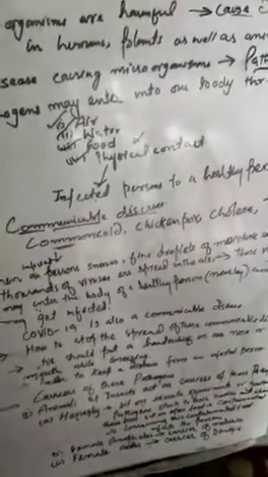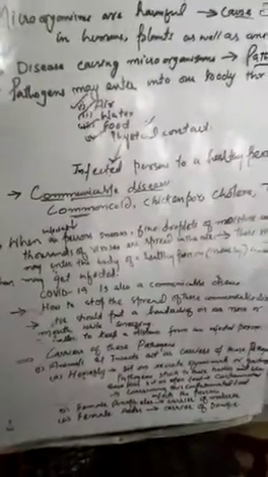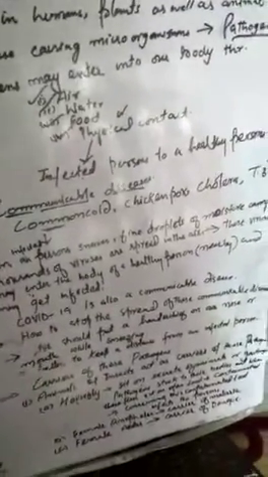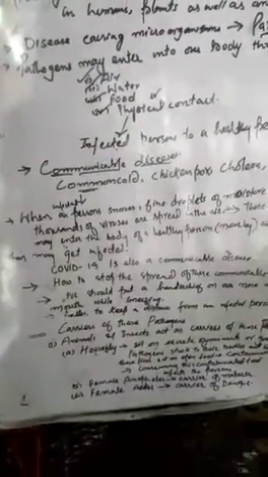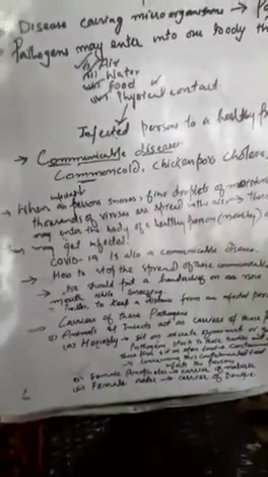How can we stop, and what measures should we take to stop the spread of these communicable diseases? We should put a handkerchief on our nose or mouth while sneezing. It's better to keep a distance from the infected person. There may be some carriers for these pathogens. These pathogens may be transmitted from an infected person, or from one place to another, to a human being. There are some carriers for these pathogens.